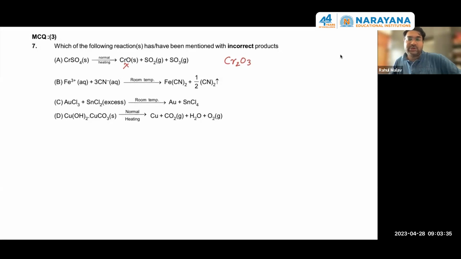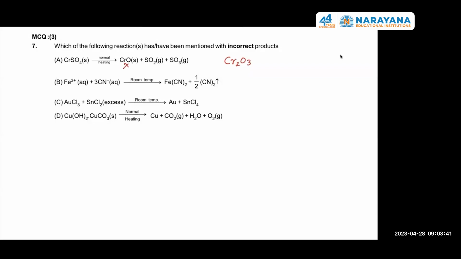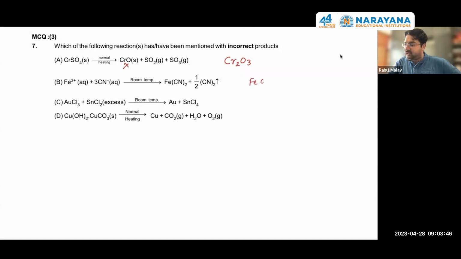That's SO2, SO3 is correct. In B option, no FeCl reactions. Reaction will take place. Fe(CN)3 will form as a precipitate. But Fe(CN)3 is stable at room temperature. On slight heating, it can be converted into this situation.